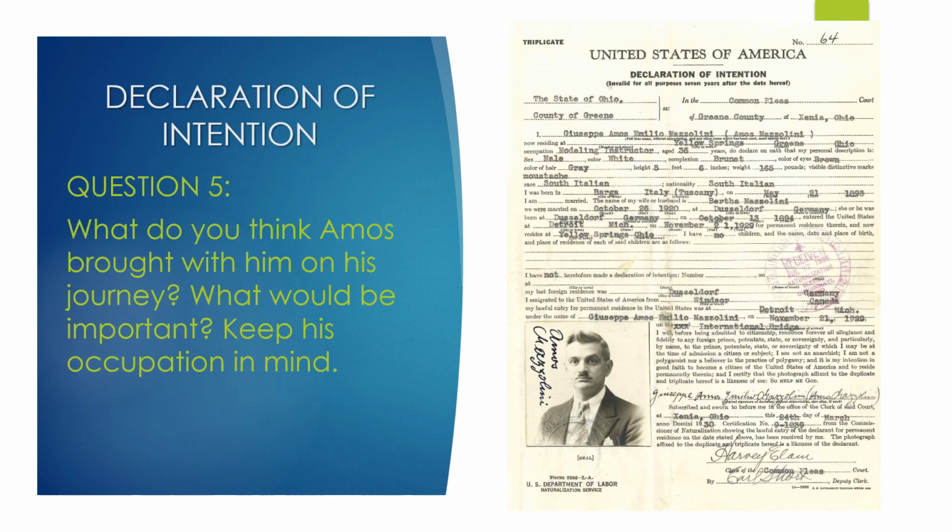Now that you know what Amos did for a living and where he was from and a little bit about his life, what do you think he brought with him on his journey? What would be important to him? And also, like I said, make sure to keep in mind those other things, especially his occupation, what he did for a living.